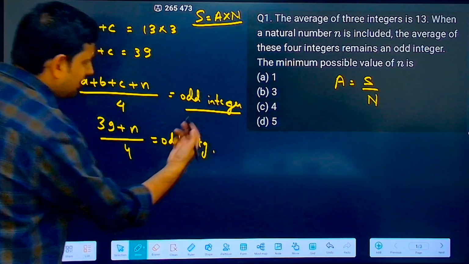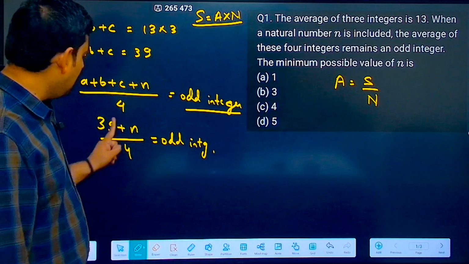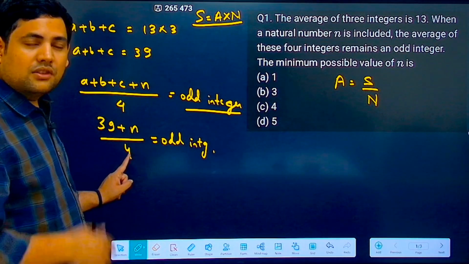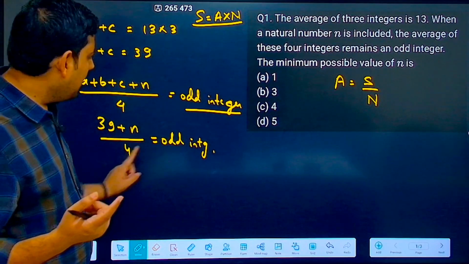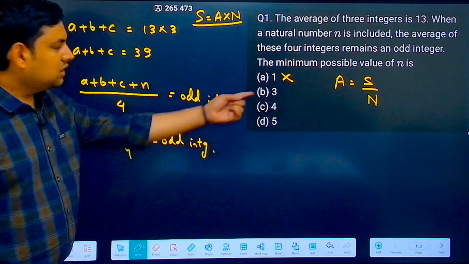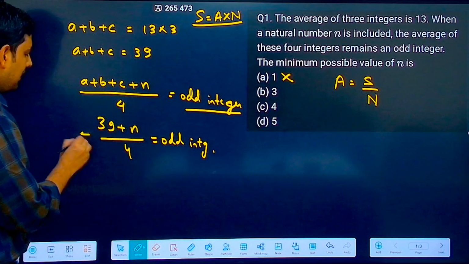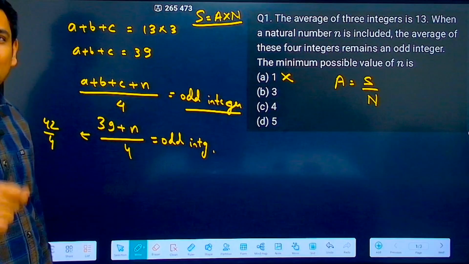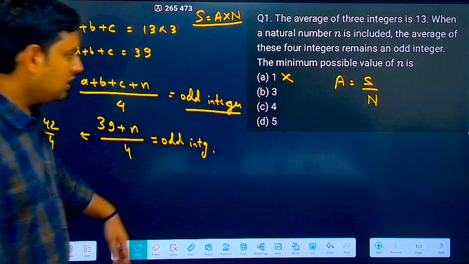Now, let's start. If you put 1, you will get here 40. 39 plus 1, 40. 40 by 4, what will you get? 40 by 4 is 10. Correct? Is 10 an odd integer? No. So this is not correct. Then, if you put 3, it will come out to be 39 plus 3, which is 42 by 4. This is not divisible by 4. So you will get something in decimal. Correct? Not an odd integer.